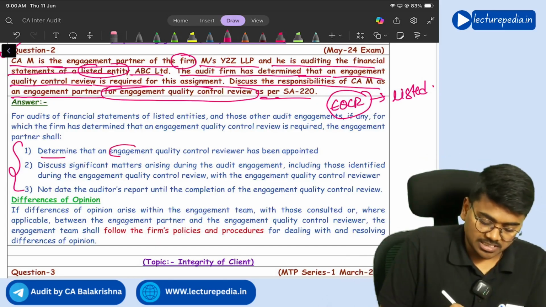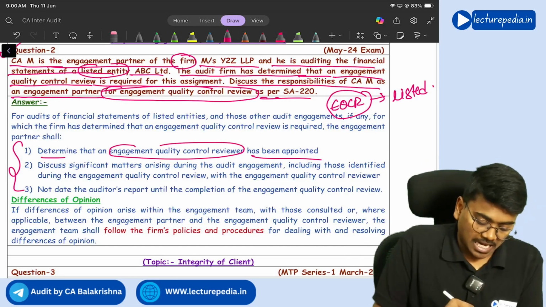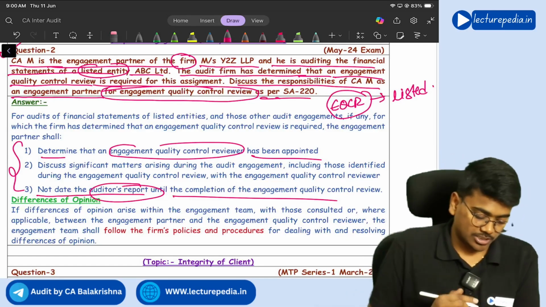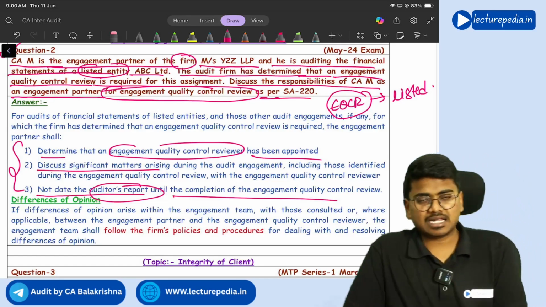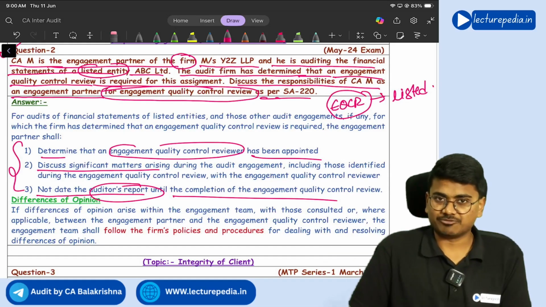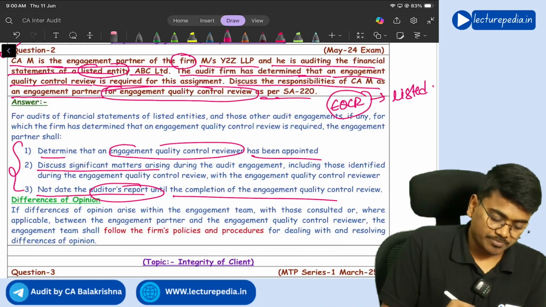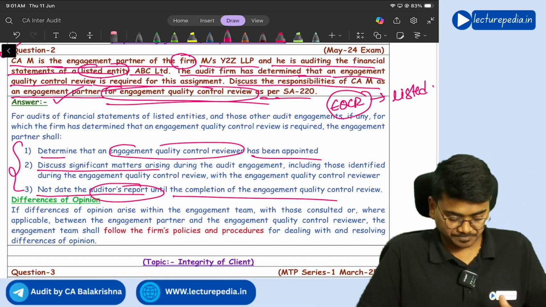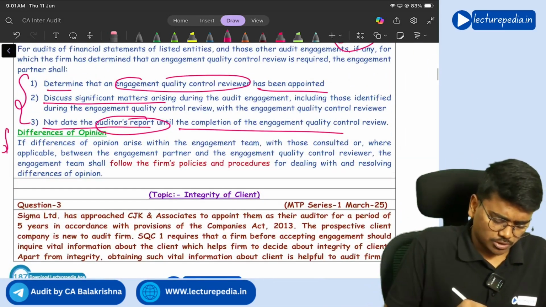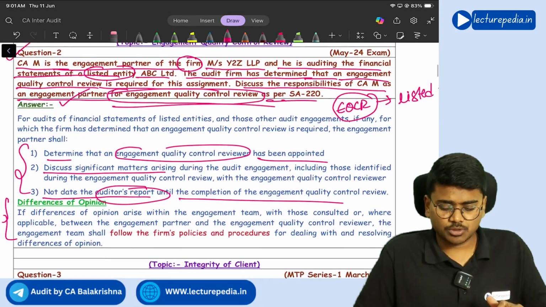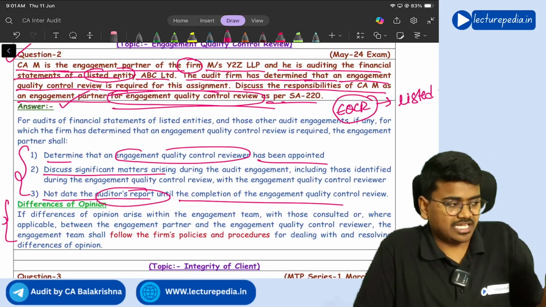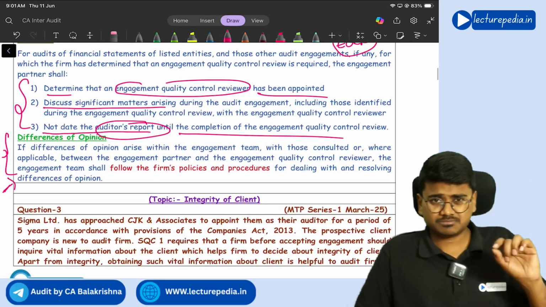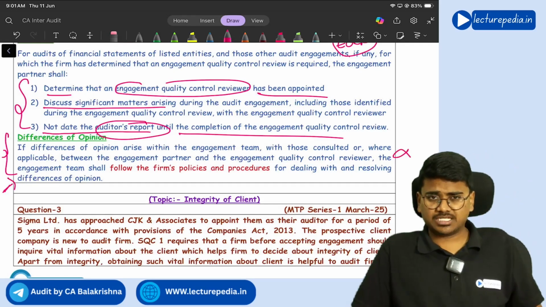See, determine that the EQC reviewer has been appointed, and the engagement partner should not date the auditor's report until the completion of the engagement quality control review, and discuss significant matters that arose during the audit with the engagement quality control reviewer. Got it? So these are the responsibilities of the engagement partner with respect to engagement quality control review. Next, they have also given about differences of opinion. In the question, they haven't asked about how to deal with differences of opinion between the engagement partner and the engagement quality control reviewer. So you need not write this particular point. Even if you don't write this point, you will get marks. Got it? Yes.